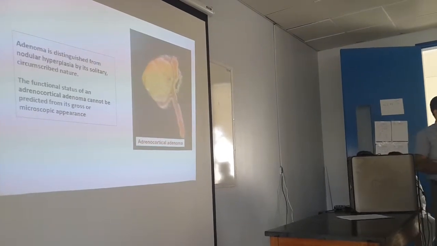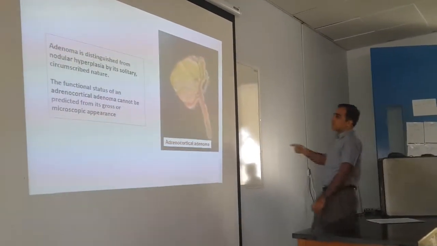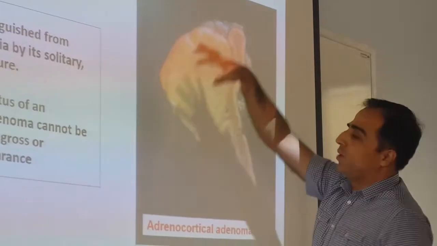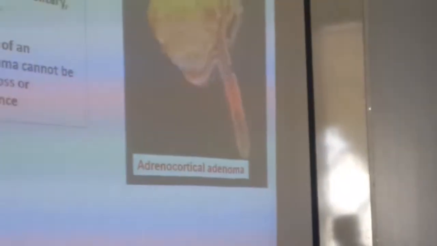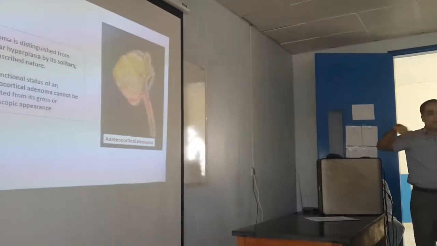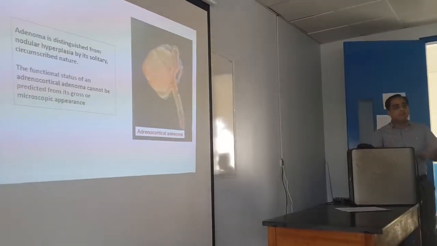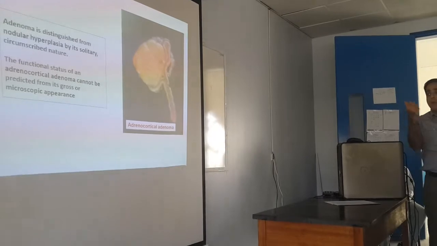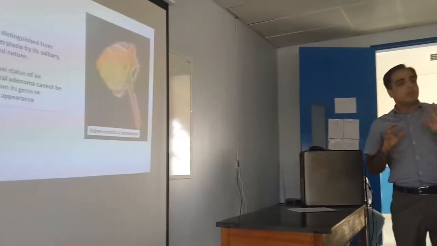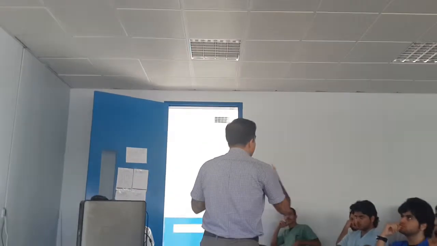So this is adenoma. Look, this is a single one, with a capsule around it. That was multinodular, different nodules. So this is how you will distinguish between the two. It is circumscribed, surrounded by a capsule. And the functional status cannot be predicted from the gross appearance or the microscopic appearance. You cannot say which hormone this adenoma will secrete. This is only to be measured through the blood.